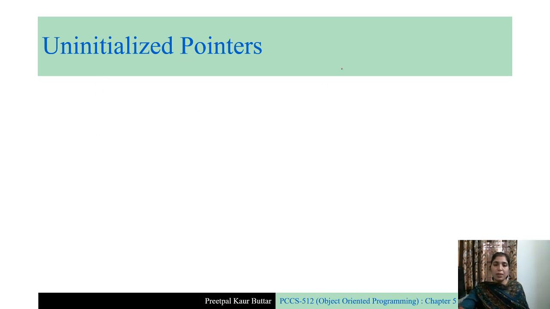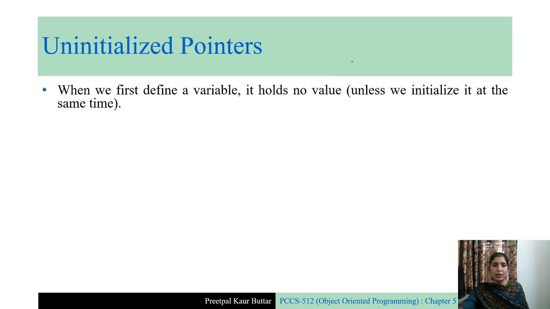Most of the time it happens that you define a variable but you do not initialize it, right? When you define a variable, then what happens? Suppose you have defined a variable a. Space will be allocated in memory at some base address to variable a.